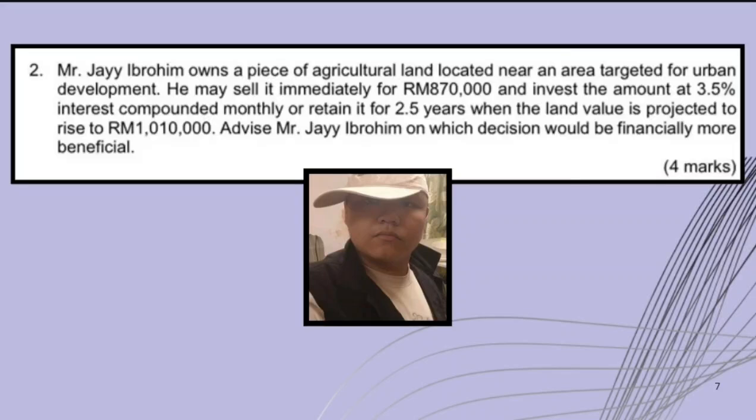Alright, for question 2, Mr. J. Ibrahim owns a piece of agricultural land located near an area targeted for urban development. He may sell it immediately for 7,100, invest the amount at 3.5% interest compounded monthly, or retain it for 2.5 years when the land value is projected to rise to 1,010,000. Advise Mr. J. Ibrahim on which decision would be financially more beneficial.